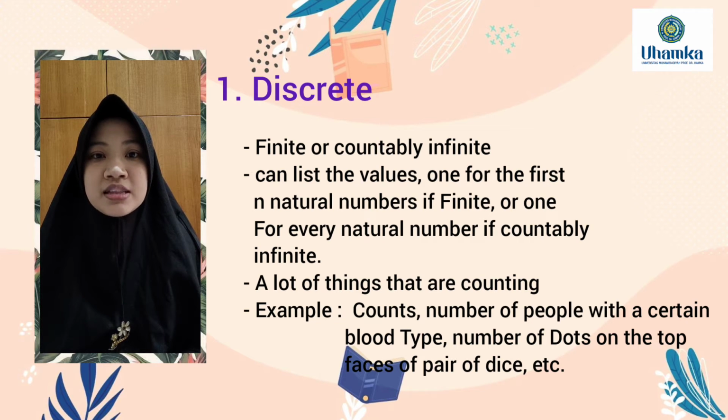So, discrete data means a lot of things that are counting. The examples for discrete data can be counts, number of people with a certain blood type, number of dots on the top faces of a pair of dice.